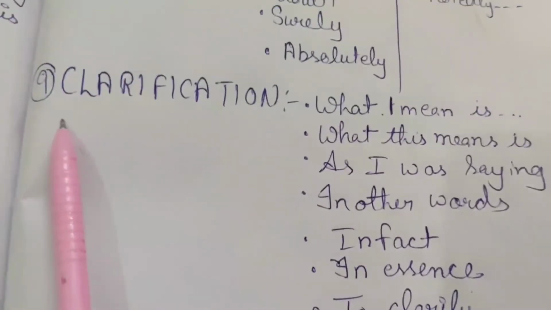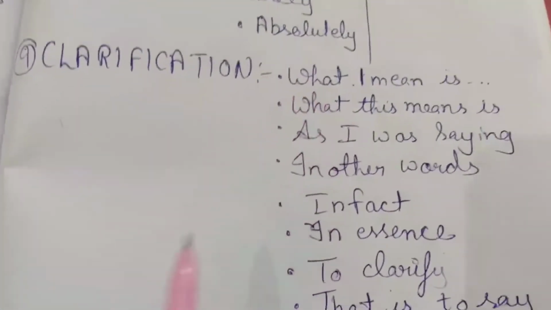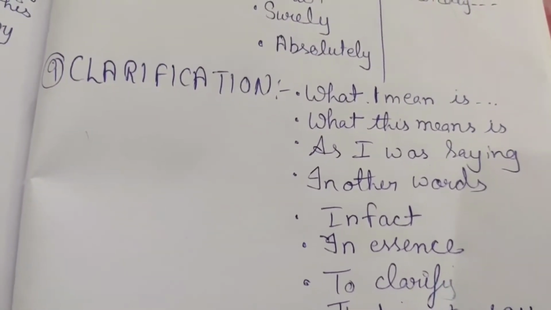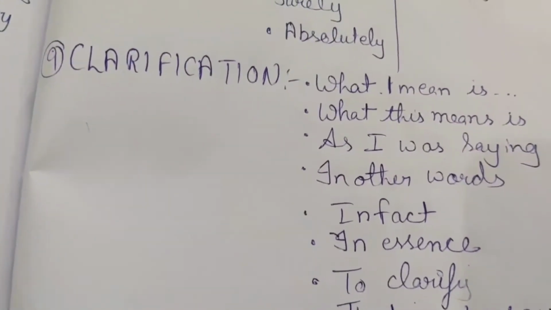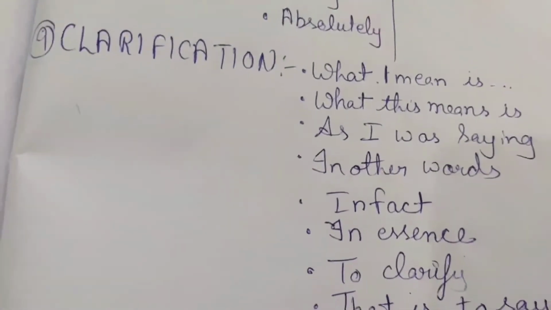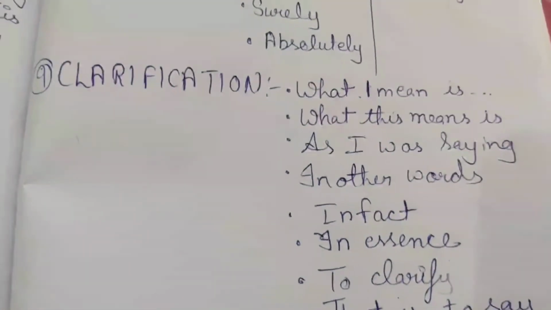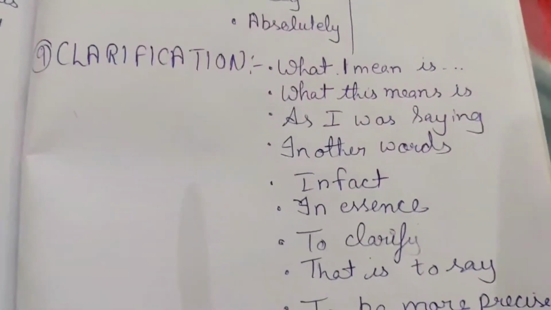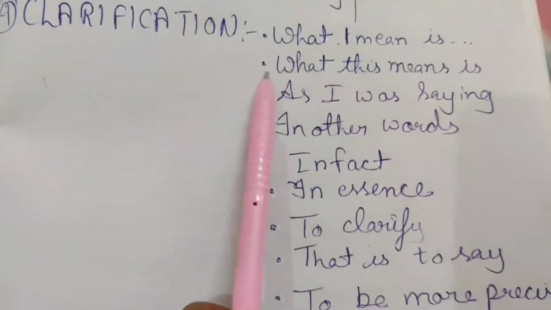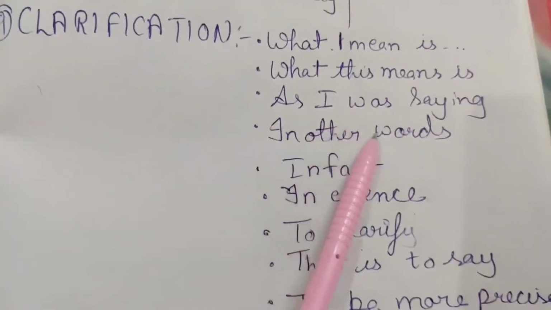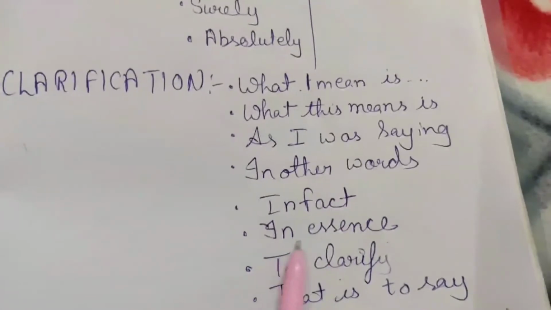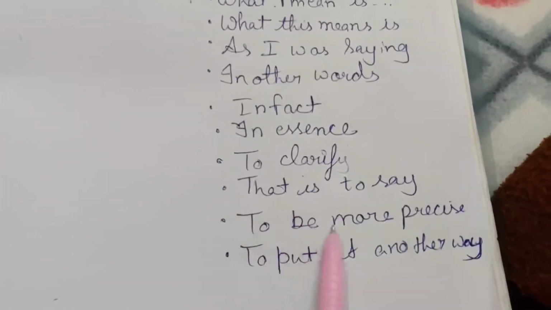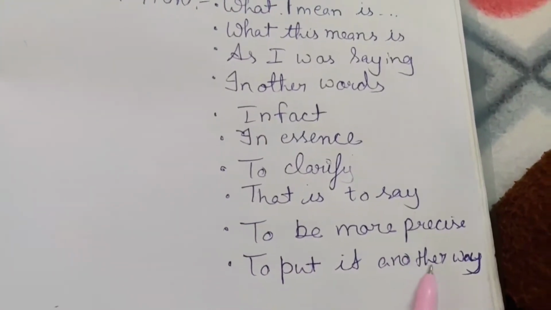The last one is clarification. Like you had made a sentence, but you think that it is not clearly clarifying your meaning, like what you are going to tell other people. So you can use these devices to clarify your sentence. What I mean is, what this means is, as I was saying, in other words, in fact, in essence, to clarify, that is to say, to be more precise, to put it another way.